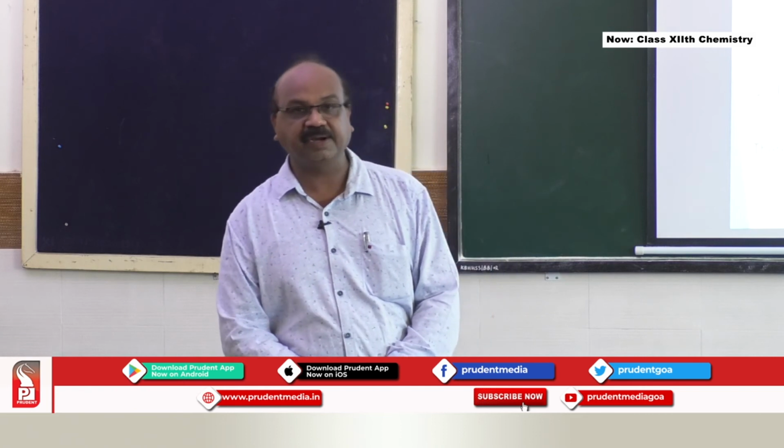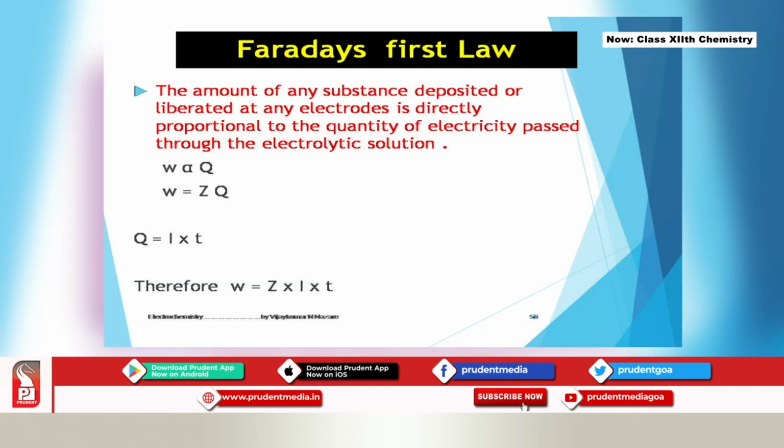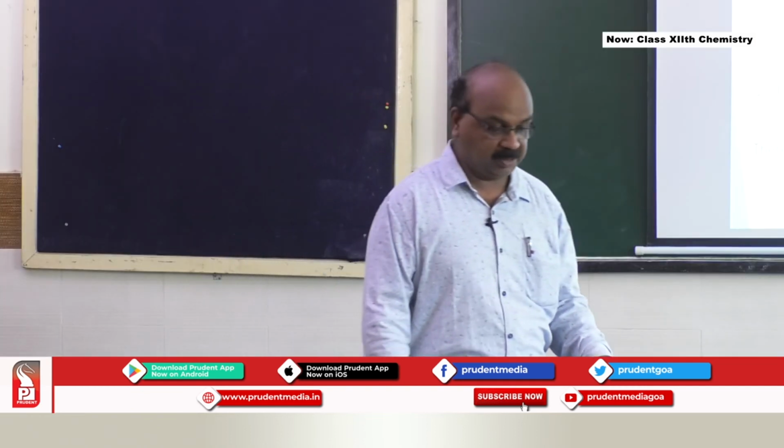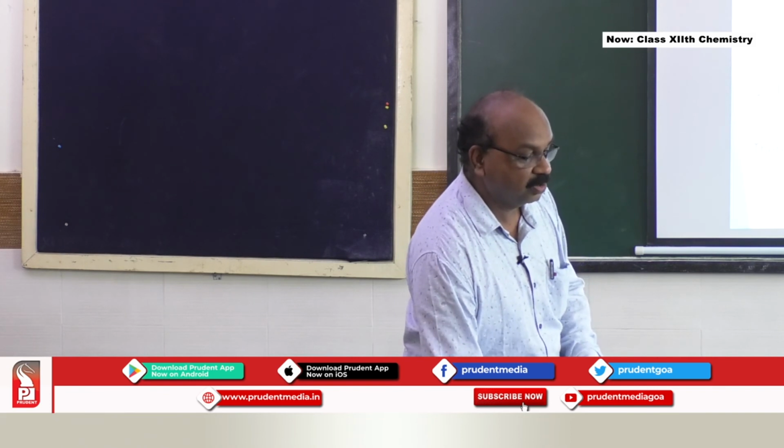That is nothing but Faraday's first law. So it is given by W directly proportional to Q. If I remove the sign of proportionality, I get Z into Q. So this Q is nothing but I into T, current passed for how much time. Therefore, W is equal to Z into I into T. Sometimes this could be asked in problems to find out the value of W.